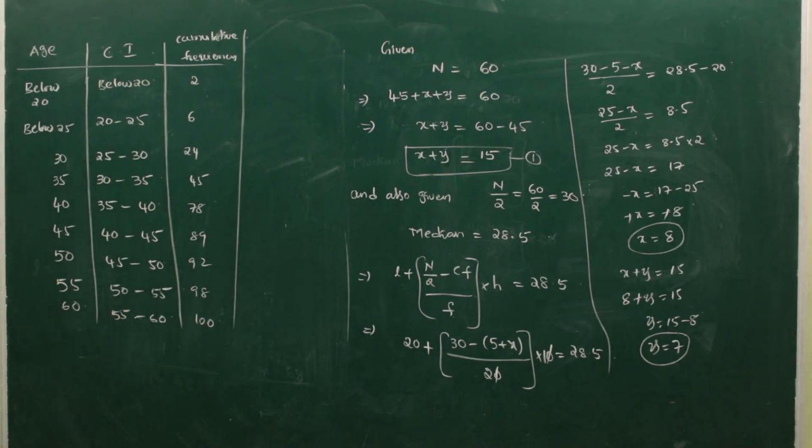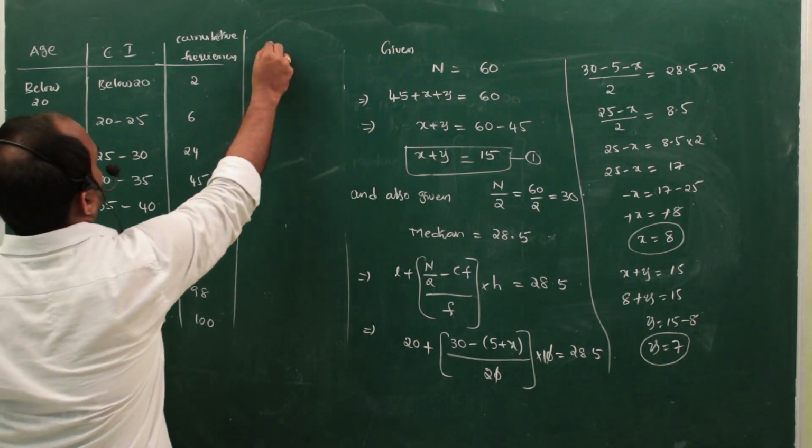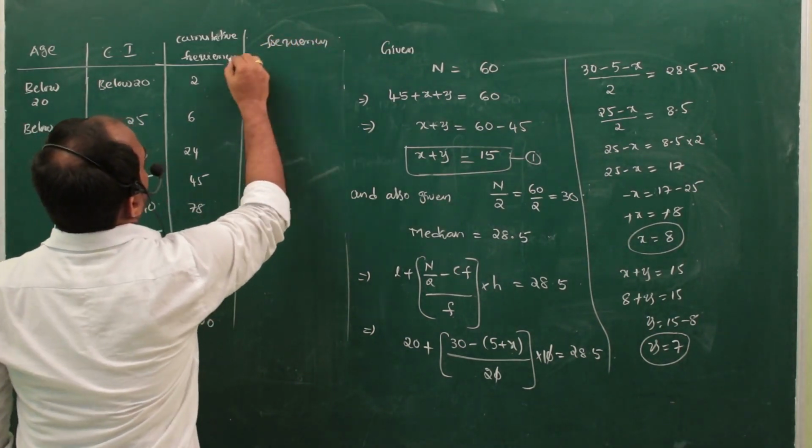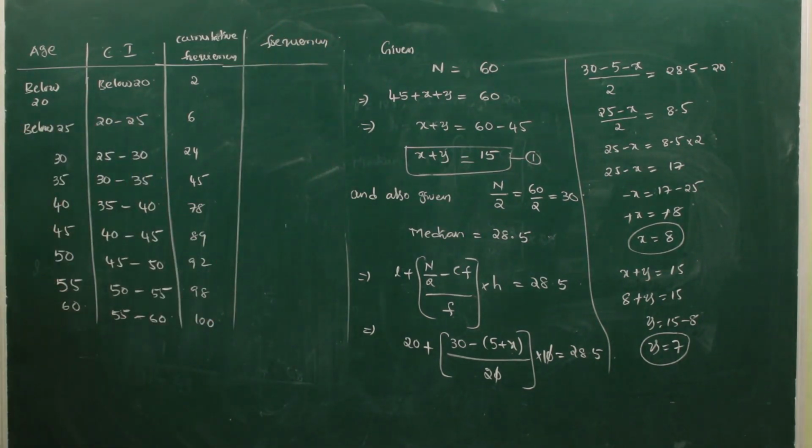Now see, all the members. In the question cumulative frequency is given. Then how can you find out the frequency? See, all the members. Before, we learned that when frequencies are given, how can you find out cumulative frequencies? Now reverse. Cumulative frequencies are given. We have to find out the frequencies.